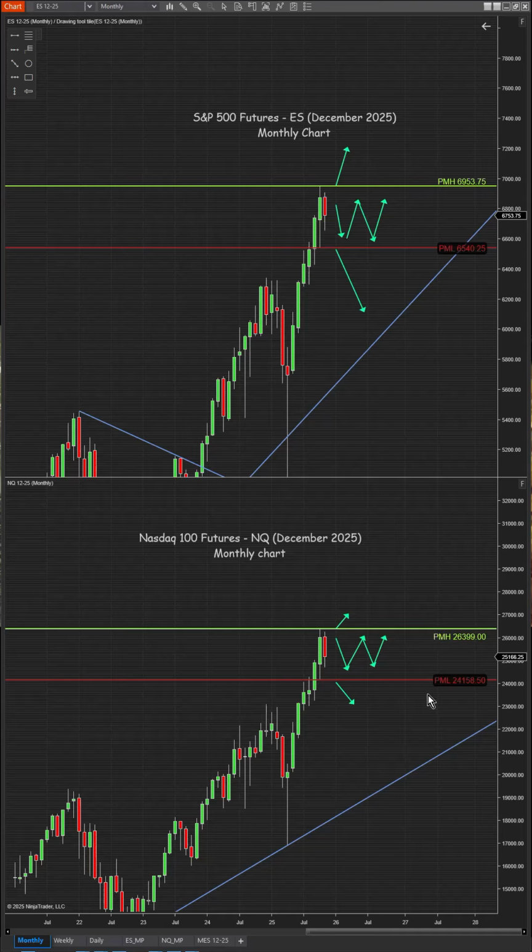two main monthly levels. Within the prior month's range, it would be choppy, like indicated here in these arrow marks. Above the prior month high, it would be bullish. Below the prior month low, it would be bearish.